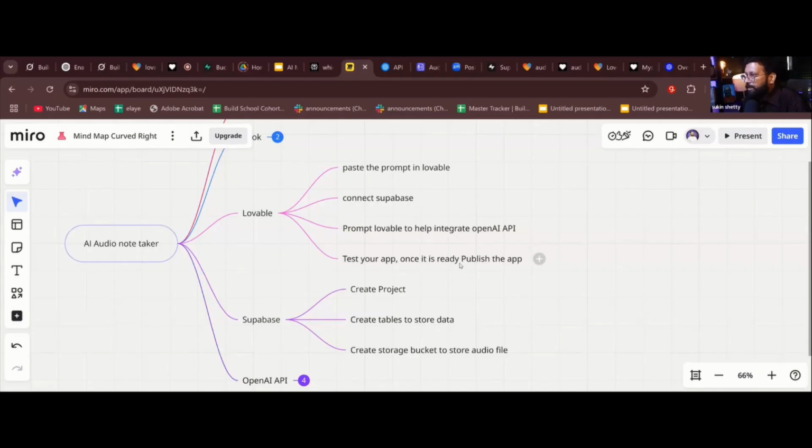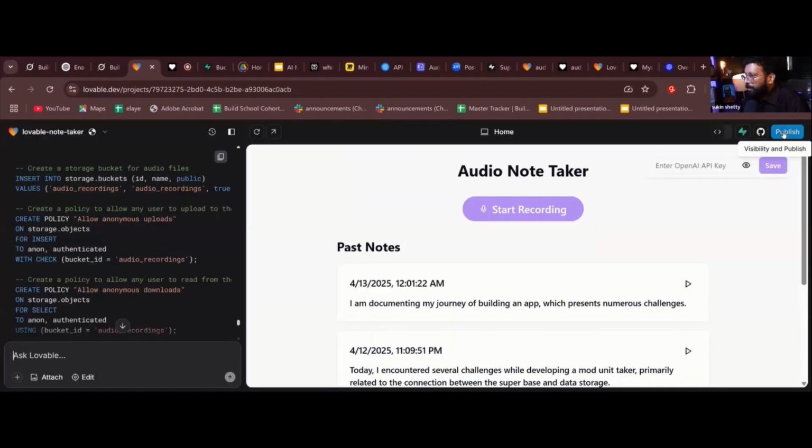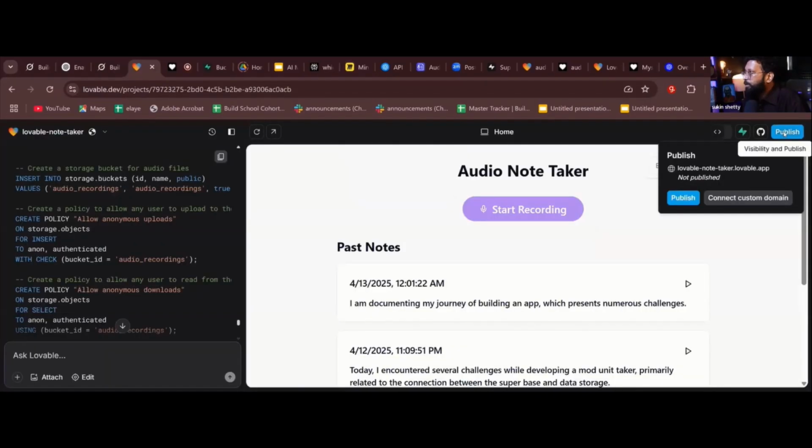Can you see this publish button? This is how you can give it to your clients. You can connect custom domain, or you can create, it will also create this link. If I give you this link, you'll start using this app, or connect a custom domain. But I think custom domain, you can't do it for free. You need to have a paid plan. I have a paid plan, so that's why it says, connect custom domain.